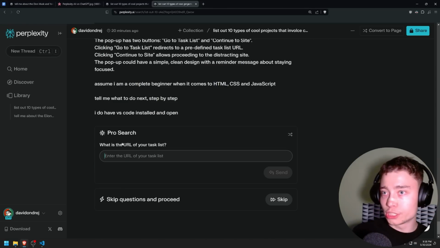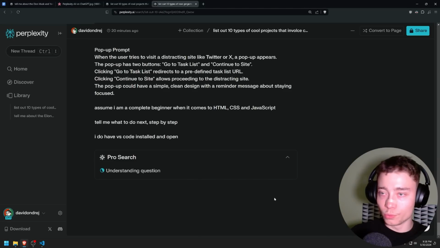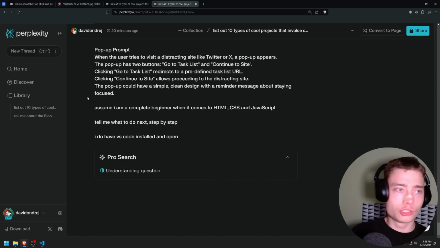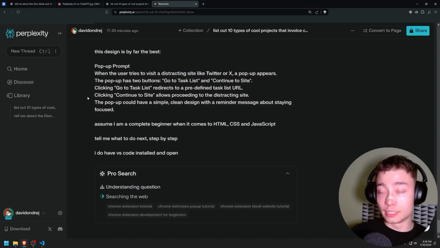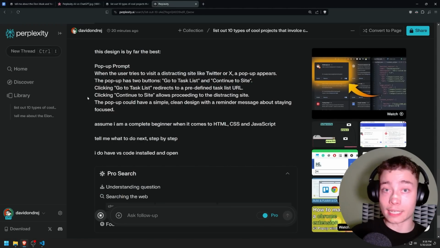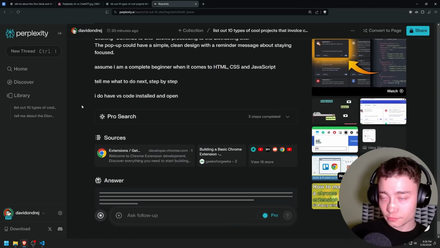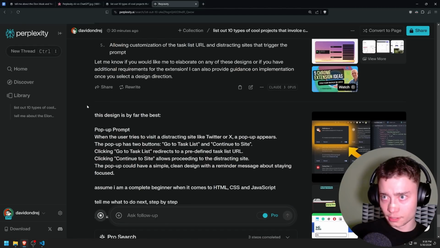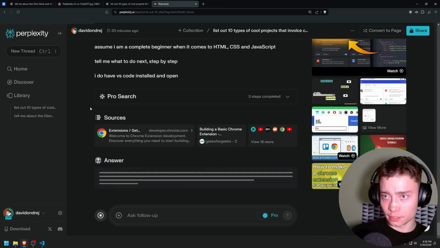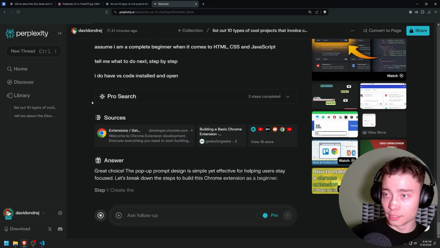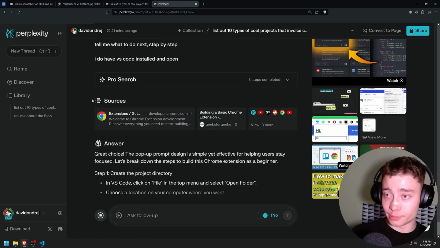So let's see. Where's the URL of your task list? I'm just gonna do skip for now. We'll figure that out later. I'm gonna use Todoist, but it doesn't matter. The design of the Chrome extension is exactly the same, no matter where you want to redirect. So, okay. Let's see. Again, it goes through 20 different sources and starts giving you steps, step by step.